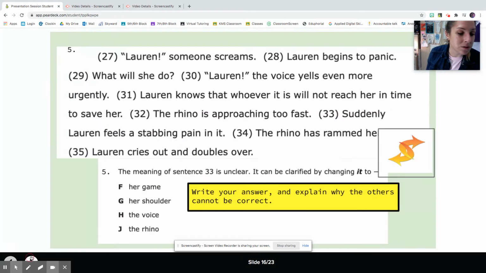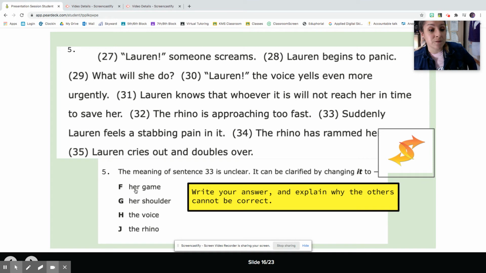So let's look at the answer choices. The meaning of sentence 33 is unclear. It can be clarified by changing it to: and here are your answer choices. You have her game, her shoulder, the voice, and the rhino. Again, I already guessed it was a body part, so I'm going to say it's G, but you're going to have to explain why the others are wrong.